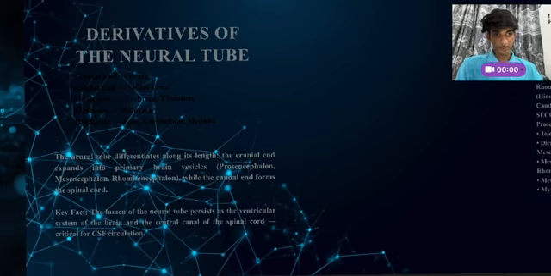Now, the derivatives of the neural tube. Once the neural tube is formed, the different parts develop into different structures. Think of the neural tube as a train with two ends. The front end, the cranial end, becomes the brain. The back end, the caudal end, becomes the spinal cord. The cranial end develops into the forebrain, midbrain, and hindbrain. These later form important adult structures such as the cerebrum, thalamus, pons, cerebellum, and medulla. Interestingly, the hollow space inside the neural tube remains throughout life and forms the brain's ventricular system and the central canal of the spinal cord, allowing circulation of cerebrospinal fluid.